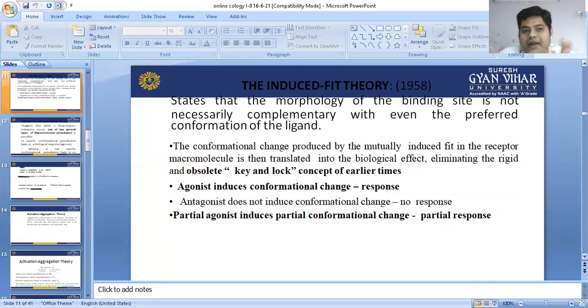If the drug binds with the receptor and does not change it, then no response. If it changes the conformation slightly, it will give a partial response. The induced fit model is widely accepted because of this. It gives a clear-cut explanation of the above three terms: agonist, antagonist, and partial agonist.